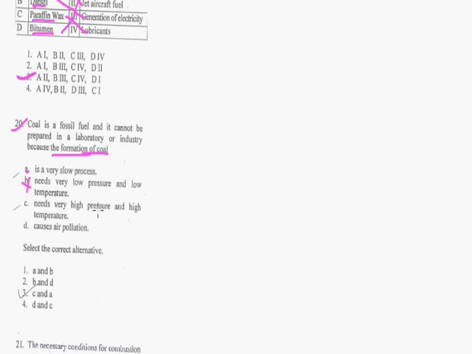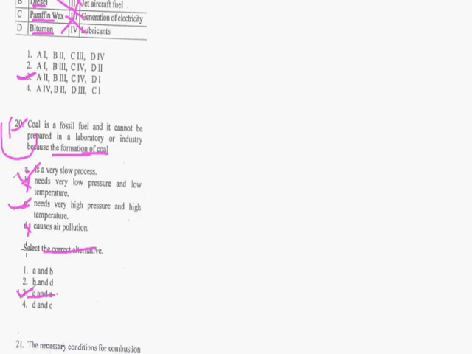No. Needs very high pressure and high temperature. Yes. Causes air pollution. No. So correct options are option number A and option number C. So the correct alternative is option number 3, both C and A. So this is the correct answer of question number 20. This is from the topic coal and petroleum.